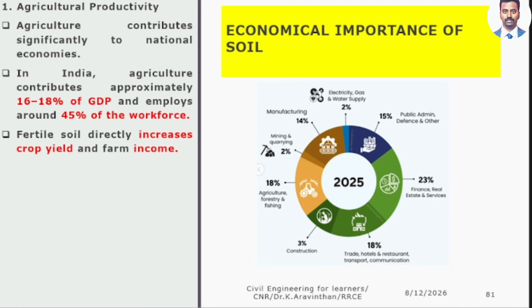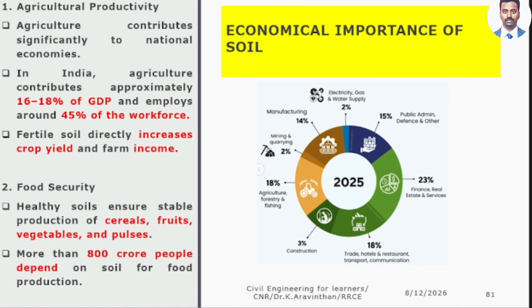Who is the backbone of agriculture? Soil. So, this much of GDP is behind the soil. After finance and real estate sector, you see 18% are agriculture industry. This depends on soil. This is one of the economical importance. 45% of workforce throughout the world depends on the soil.